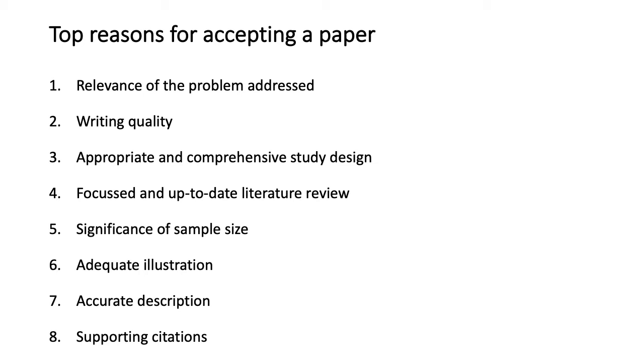So now, what are the top reasons for accepting a paper? When somebody is peer reviewing an article, or when it goes to a journal, what would a journal editor or a reviewer look into? First thing is the relevance of the problem addressed. You can't say, okay, I will be working on COVID-19 and I have found a drug for it, and then simply beat around the bush. That is definitely not accepted. So you stick to the subject of interest. You stick to your topic of choice and write with a lot of relevance to the problem you are addressing.